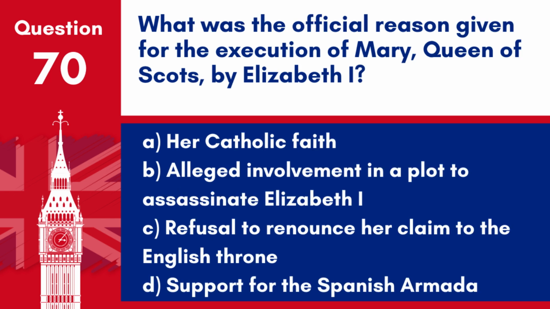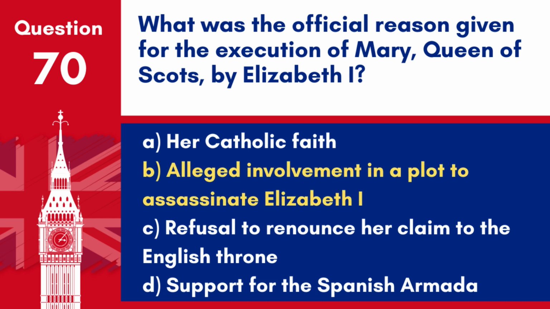Question 70. What was the official reason given for the execution of Mary, Queen of Scots, by Elizabeth I? A. Her Catholic faith. B. Alleged involvement in a plot to assassinate Elizabeth I. C. Refusal to renounce her claim to the English throne. D. Support for the Spanish Armada.